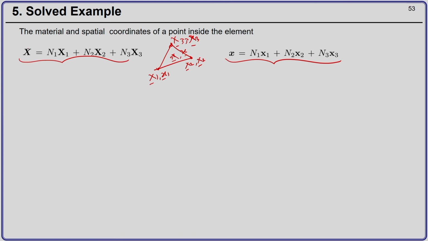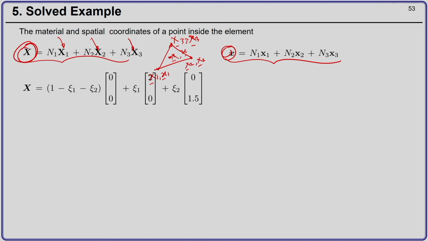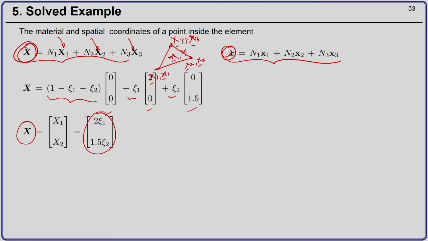Okay. So, you can get the position, okay, current coordinates and the reference coordinate of any point inside the element in terms of its nodal values. Okay. With this in hand, okay, I can substitute N1, N2, N3 and the coordinates x 1, x 2, x 3 in the expression, okay, and I can get the coordinate of any point inside the finite element in terms of psi 1 and psi 2. Okay.